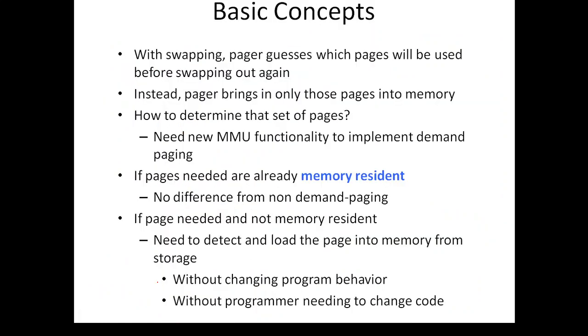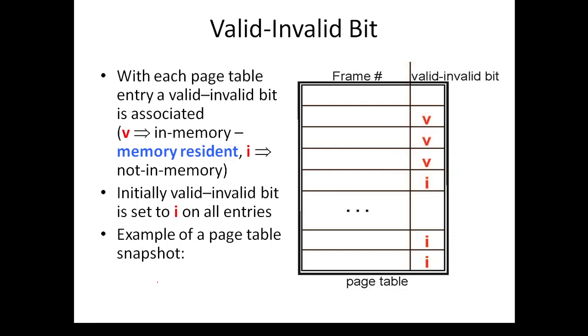So what is the basic concept here? By making use of swapping, we are going to move pages in and out. So if the page is not there in the main memory, we take the concept of demand paging, and we bring the page from secondary memory to the main memory.